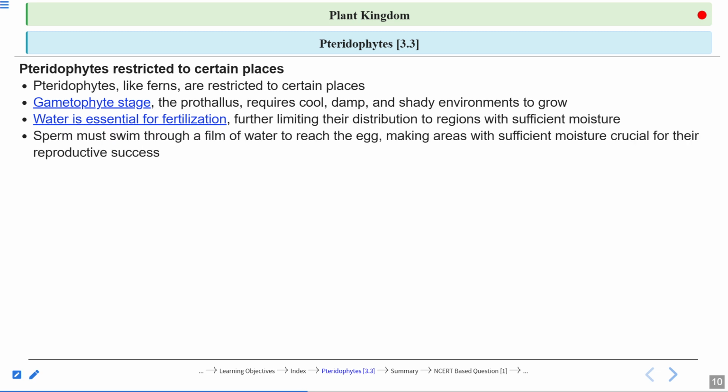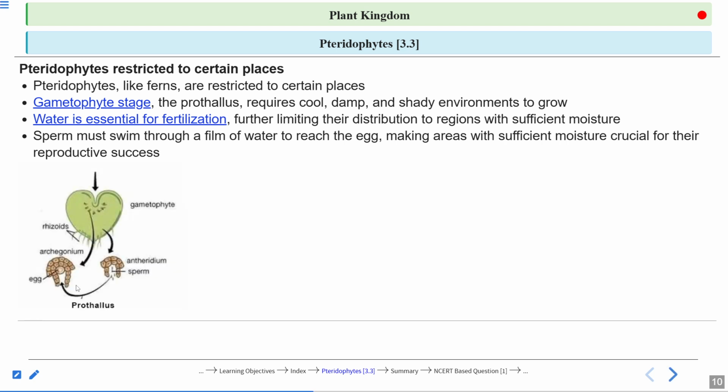Sperm must swim through a film of water to reach the egg, making areas with sufficient moisture crucial for their reproductive success. So if the film of water is not present, then what will happen? Then there will be no reproduction. Even some moisture is sufficient for the movement of the sperm. It is not always that a lot of water is required.